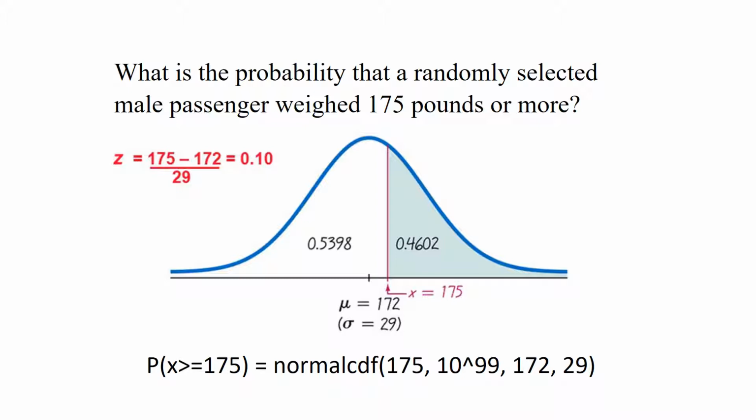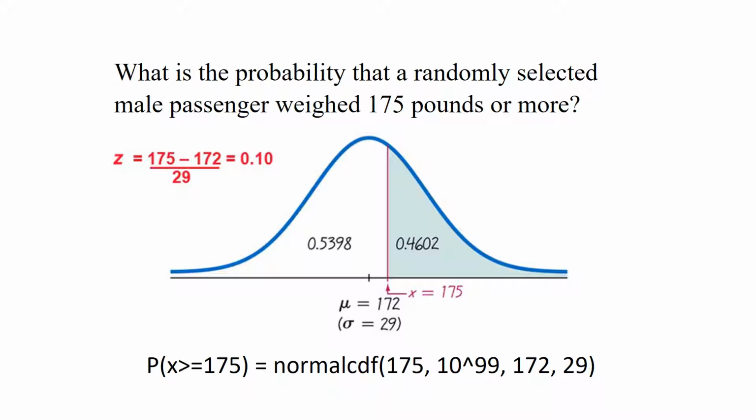So you will go down to the normal CDF because we want a cumulative distribution function. So normal CDF, and the first thing we will put in is the lower bound. The lowest weight we are interested in, which is 175 pounds. So we want to know the probability of weighing 175 pounds or more.